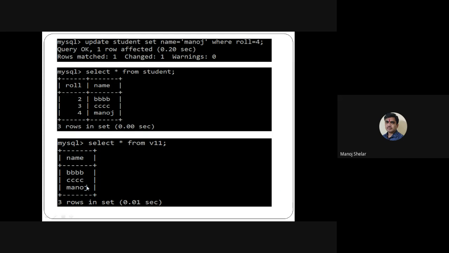What do we understand from this? So insert any record in table, it reflects in view. Delete any record from the table, it reflects in view. Update any record from the table, it reflects in view. So this view is called an updatable view.